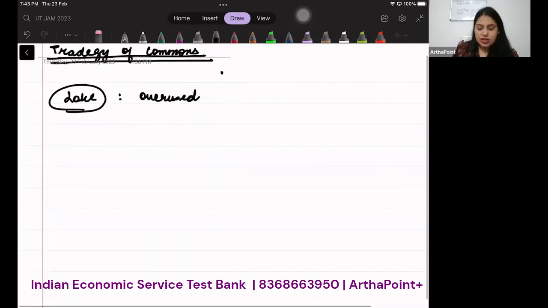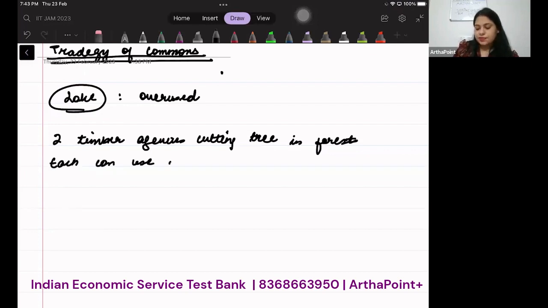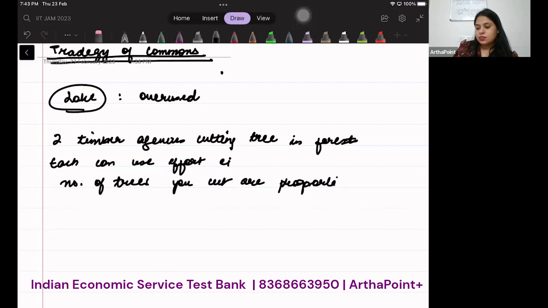So the question is, there are two timber agencies cutting trees in a forest, and each can use effort EI. The number of trees you cut is proportionate to the effort you put in. This is all given in the question.